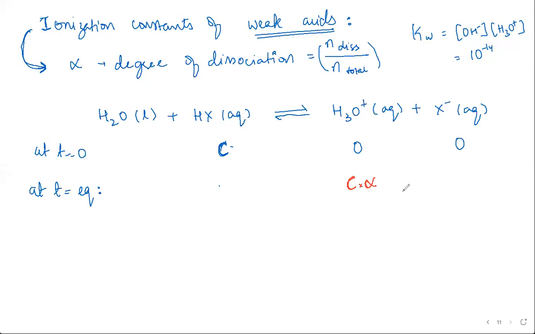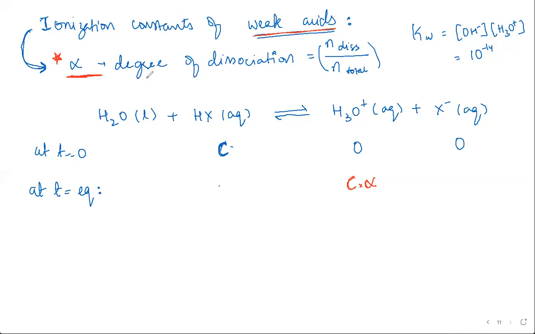C into alpha. But ma'am, it depends, is it a strong or a weak acid? It's a weak acid with alpha degree of dissociation. But even in a weak acid there is no complete dissociation, right? That's why we define it as alpha. We don't know if 25% has dissociated or 50% has dissociated. That depends on what acid we are taking.